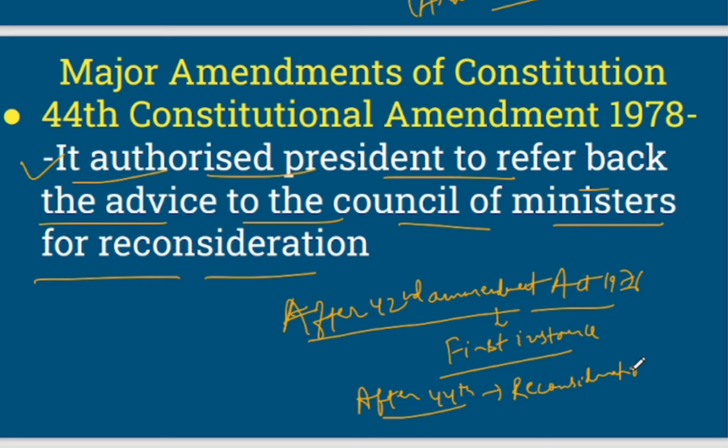And after reconsideration also, if the Council of Ministers stays with the same decision, then in this scenario the President is bound to act. Here a reconsideration option is there, but after the 42nd amendment it was not there. The President was bound to act on the very first advice of the Council of Ministers.